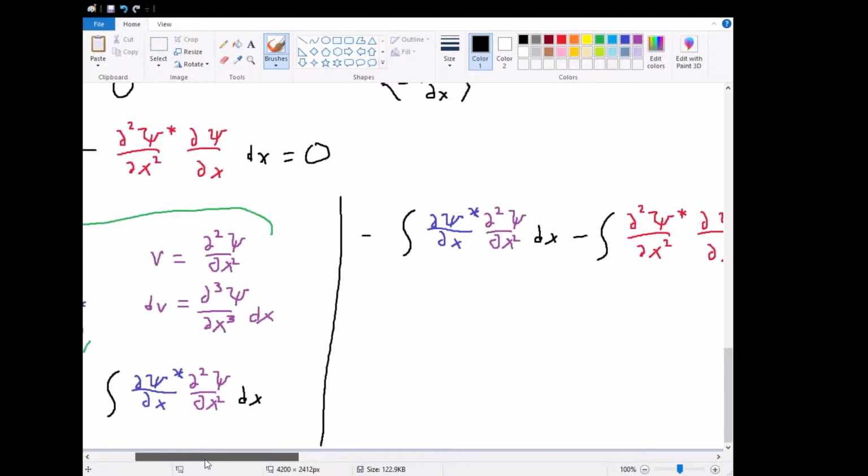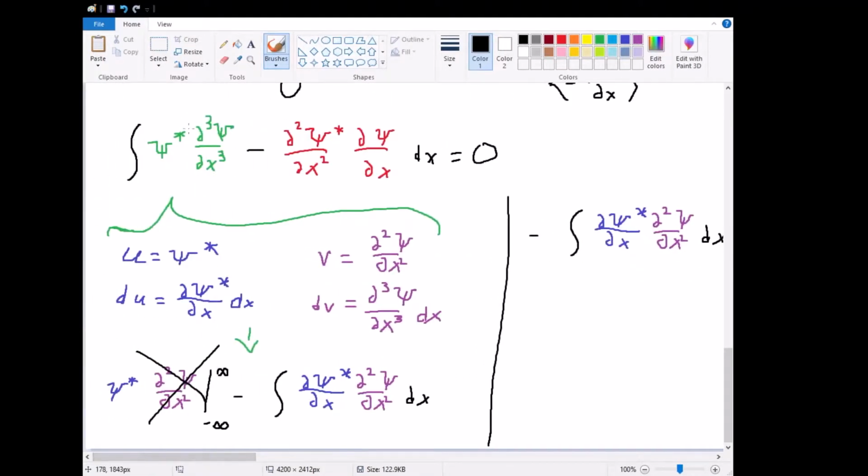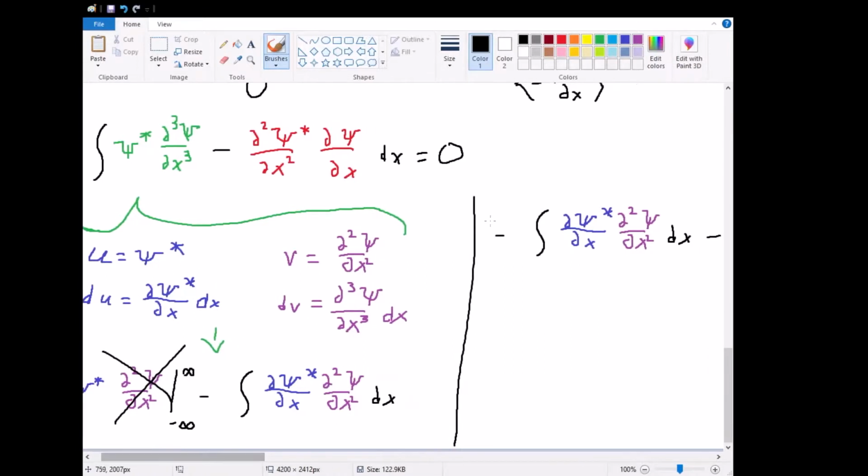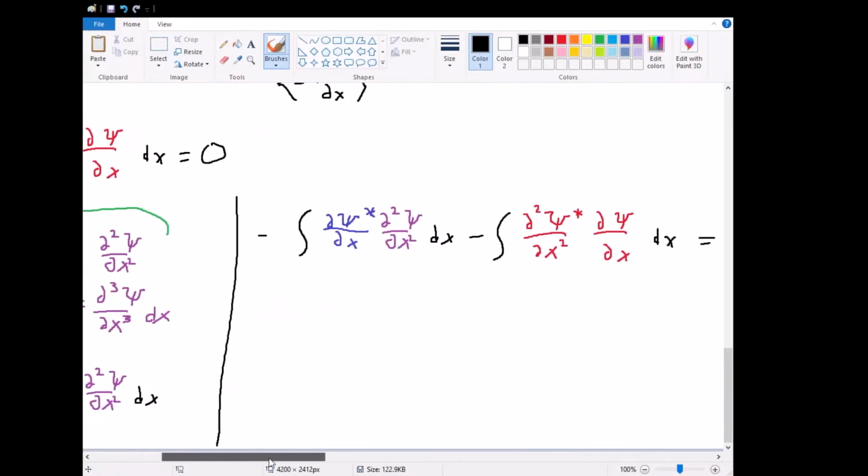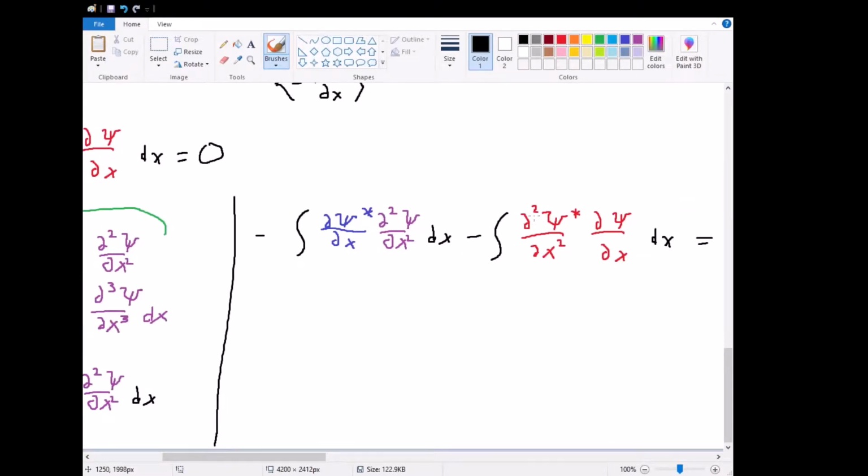And we're a little bit closer. We originally started with psi star and a third derivative of psi. Now we have moved one derivative over onto psi star and taken one away from psi. So we are one step closer to getting it. So now we just have to do it again. And apparently this suggests that we will get the same expression, and hopefully they will cancel out. So let's do this whole process all over again.